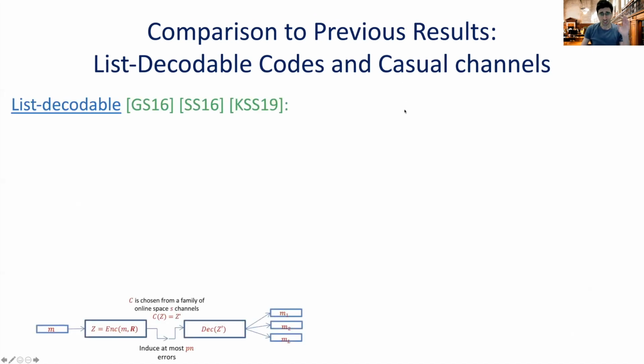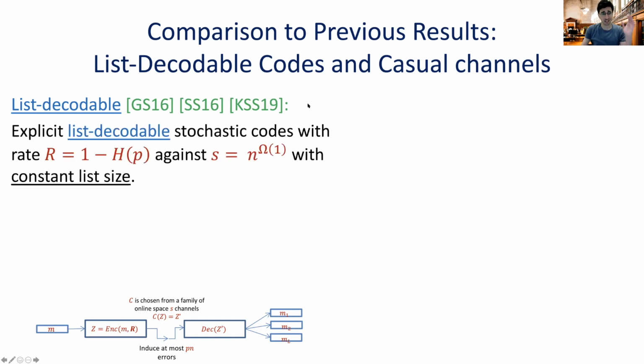There are two lines of work that are related to ours. The first deals with list decoding for space-bounded channels. This was started by Goswami and Smith, and later continued by Shaltiel and Silbach, and Kopparty, Shaltiel, and Silbach. They showed that there exists an explicit construction for list decoding. By list decoding here, we mean the same procedure as before for stochastic codes, but this time, instead of outputting a single message, the decoder will output a list of constant size, such that at least one of them is the original message you started with.